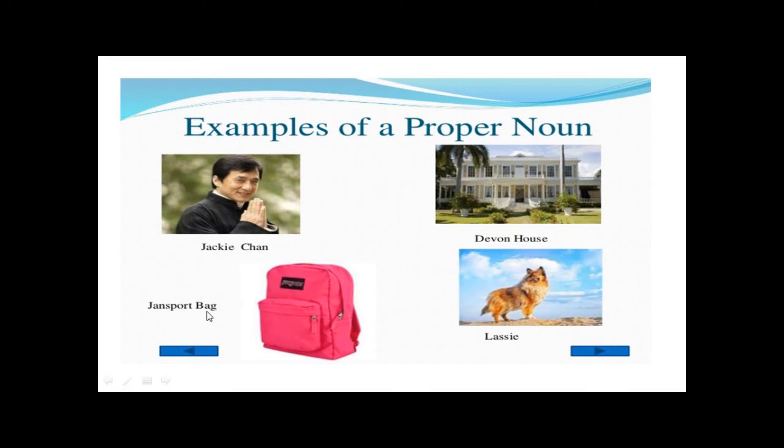That's why I capitalize the J and capitalize the B, and it becomes a proper noun. So if I'm just talking about a bag, like what we said before, this is common. But when I put a name to the bag, it becomes proper or special.